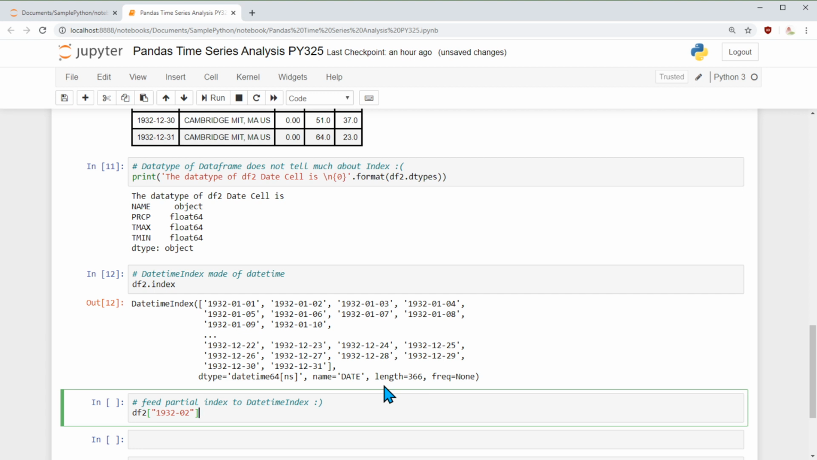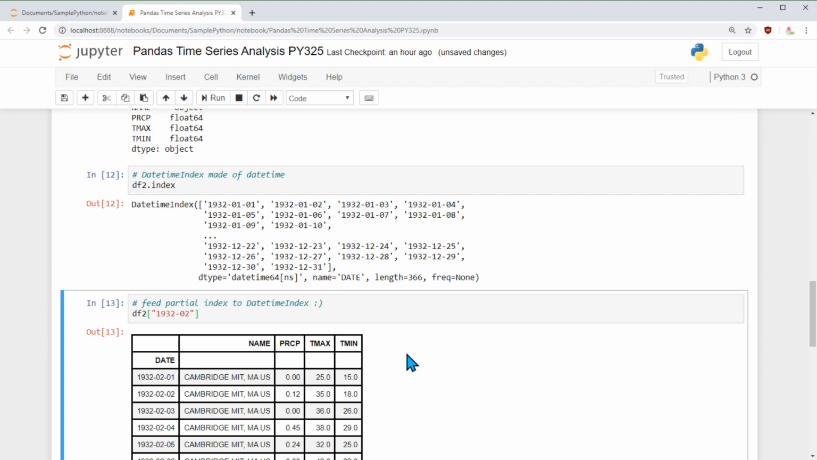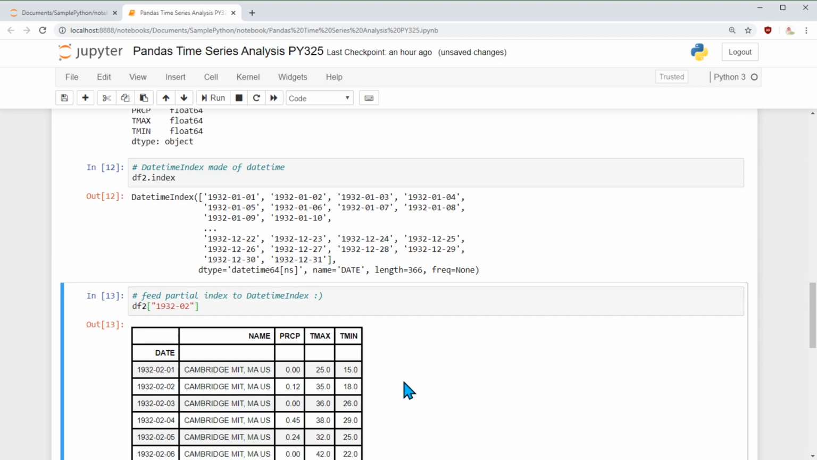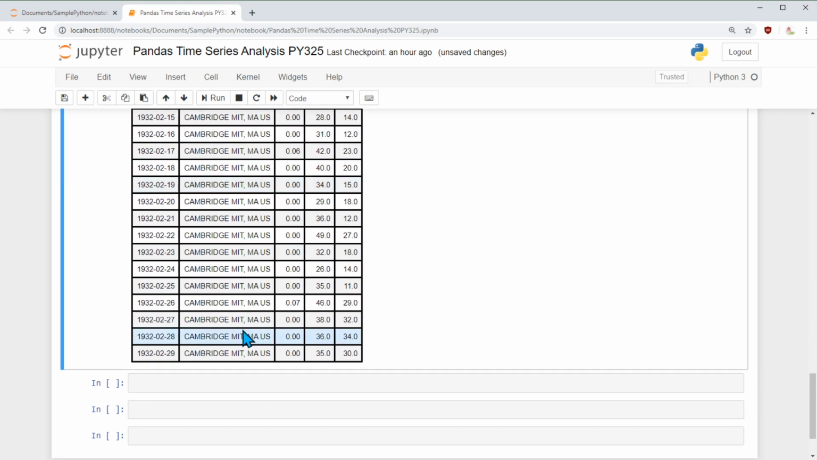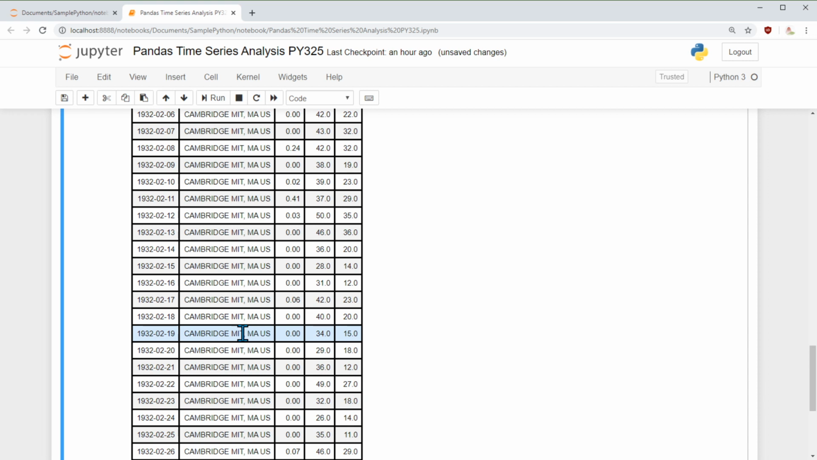Same thing here. So now I can feed a partial year and month, and it will pull the information. So if I say it this way, I say 1932 and the month is Feb, then it pulls the data for Feb and it shows me here. This is nice that we can do a partial quick search by specifying the data frame, and we can pass the partial index by which we are able to pull the information.